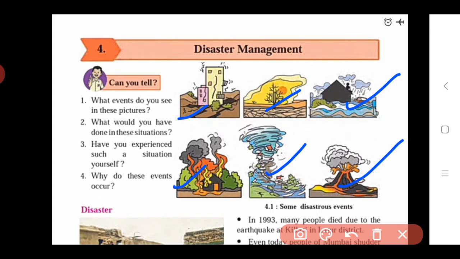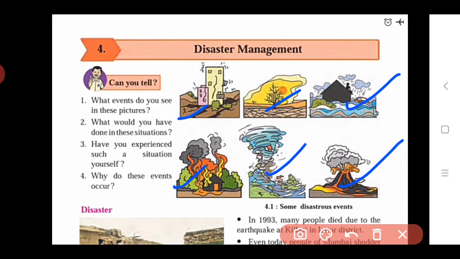Volcanoes means there is an eruption or release of hot lava from the earth's surface. Inside the earth they contain such lava. It can come out from the earth's inner layer. Okay, so these are the events. If such events occur in your surroundings, then what will you do in such a situation? What precautions will you have to take for such conditions? So here you think about that.